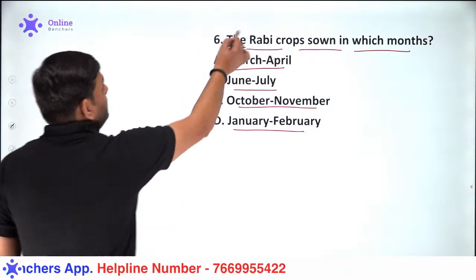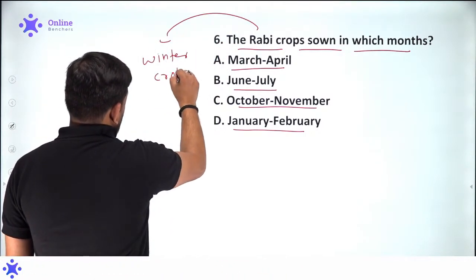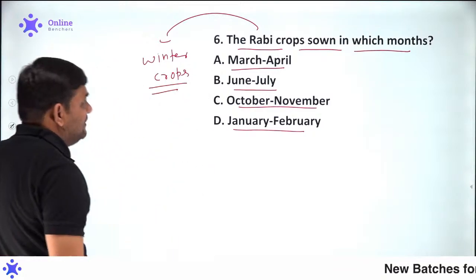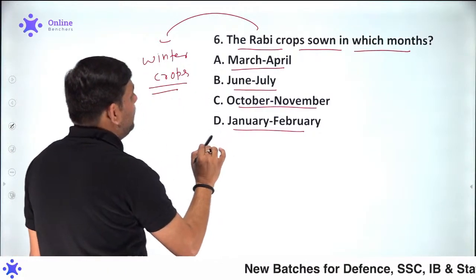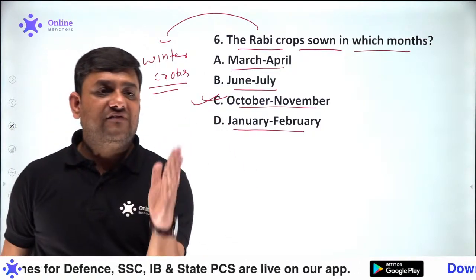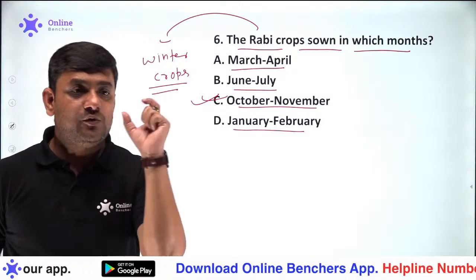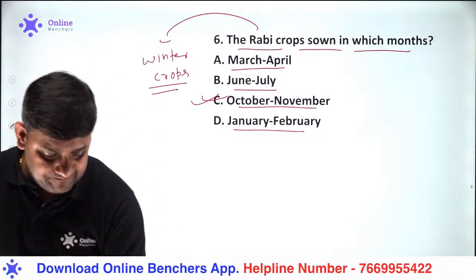You see, the Rabi crops are also called what? Winter crops. So I must tell you that the answer will be October, November, after the harvesting of the Kharif crops. And Kharif is a which word? You can say an Arabic word, which means autumn or spring.